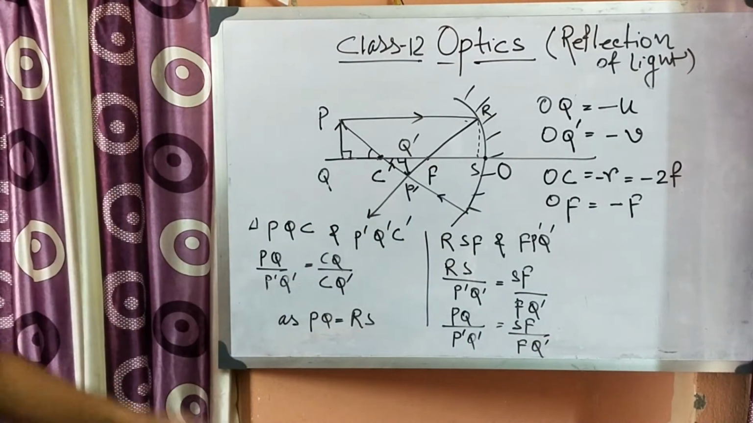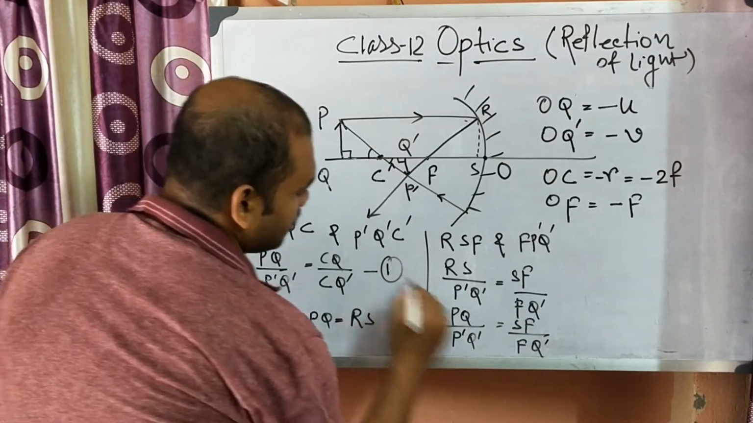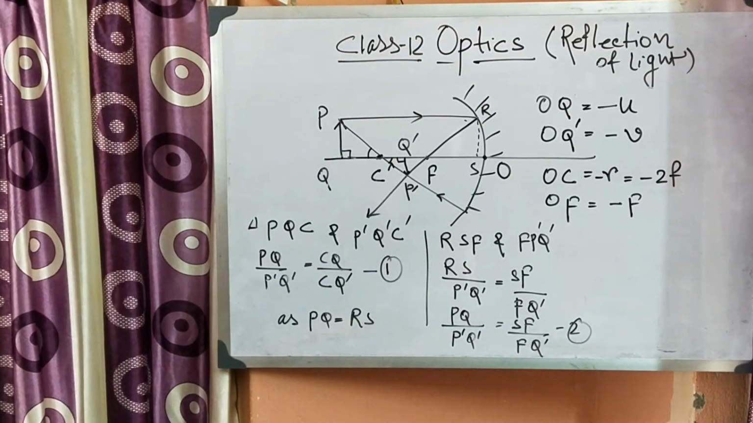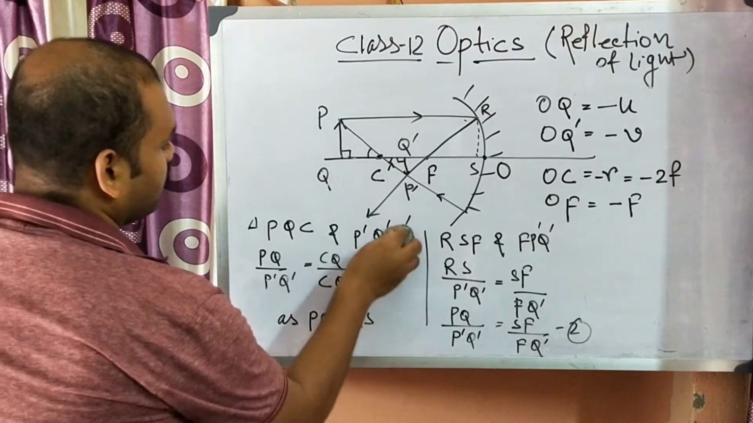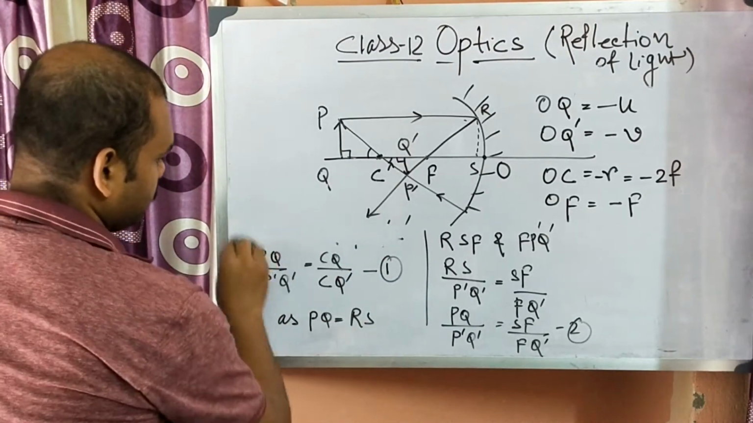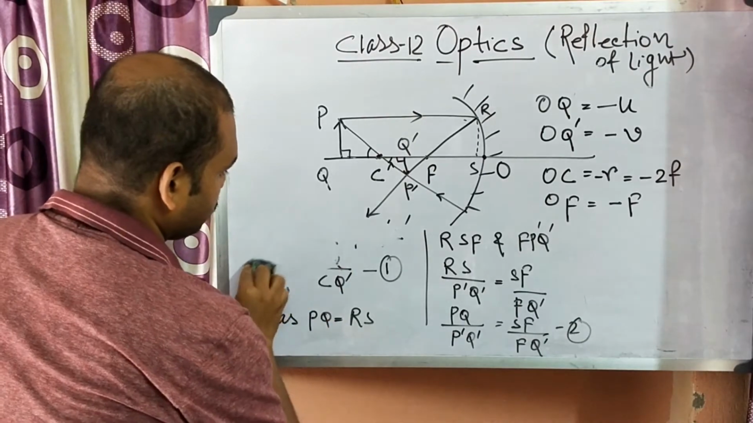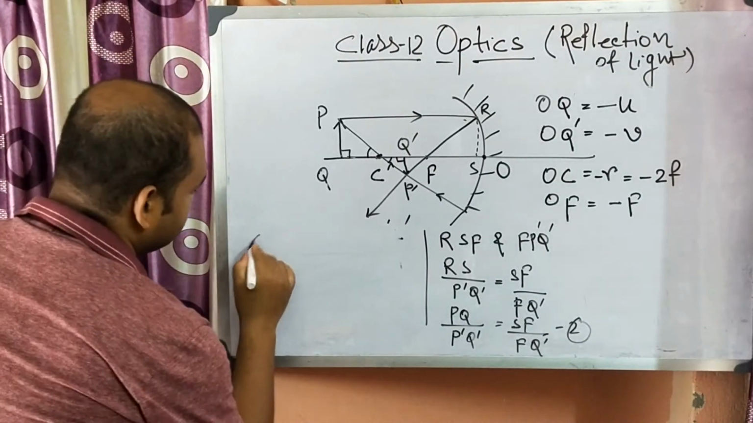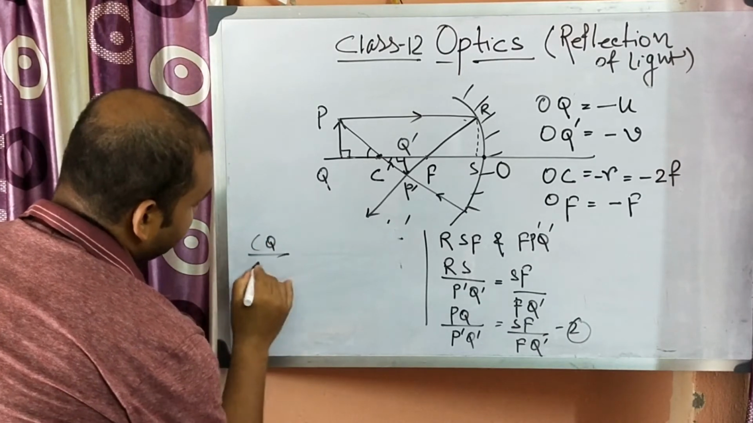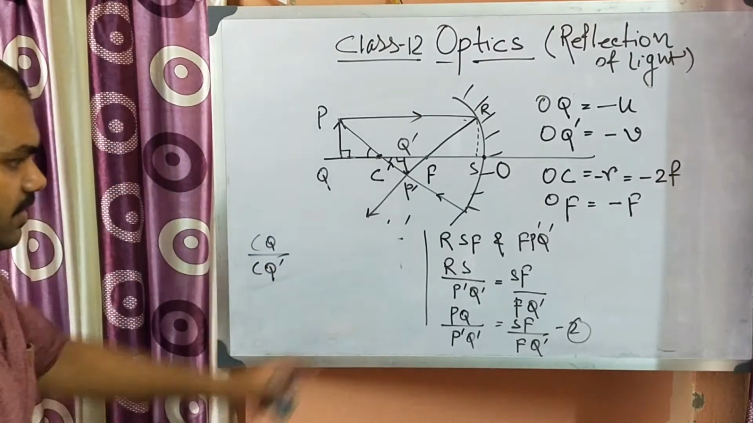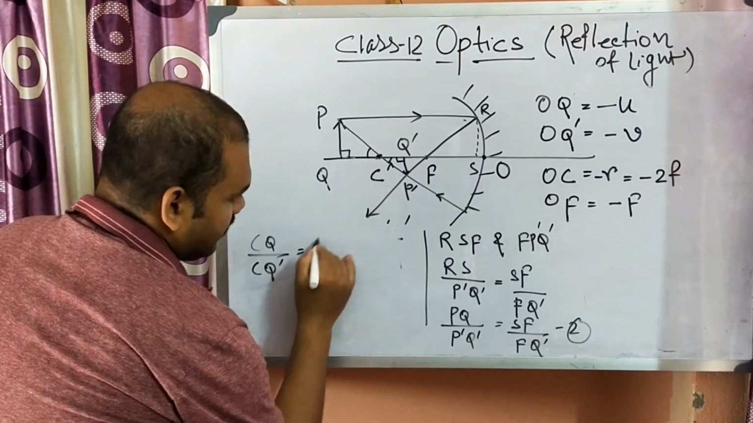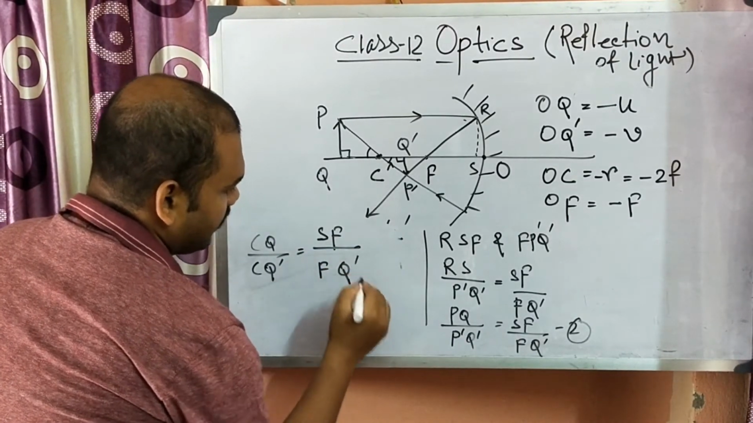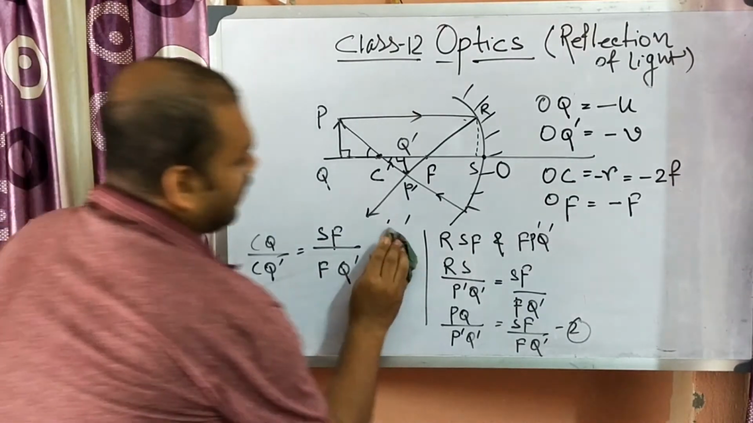So these are the two equations. Name them 1 and 2. From these two equations, what can we write down? We can write CQ by CQ prime is equal to SF by FQ prime.